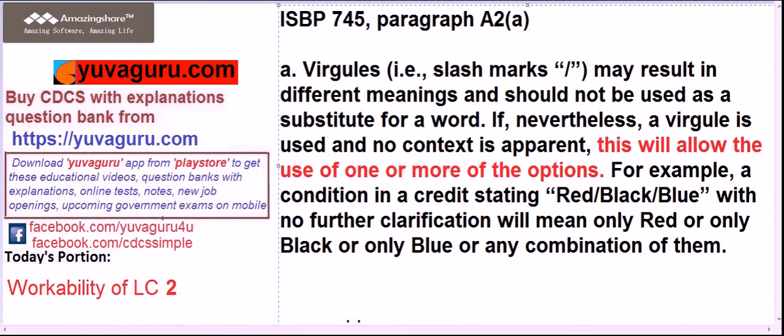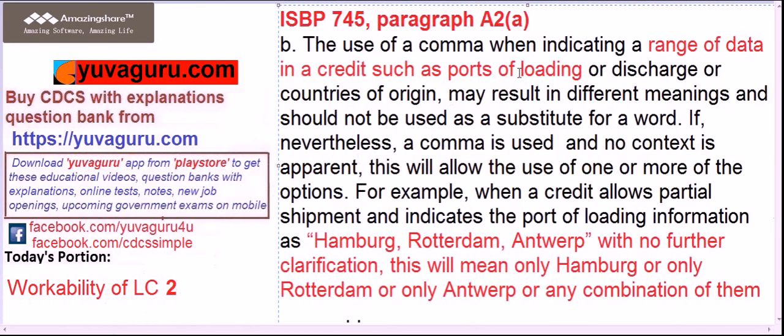So these should be avoided, and if they are used, then there should be a clear meaning mentioned in that LC. Similarly for commas, when they are used to indicate a range of data, for example in port of loading or discharge, it should be clearly mentioned what is required.